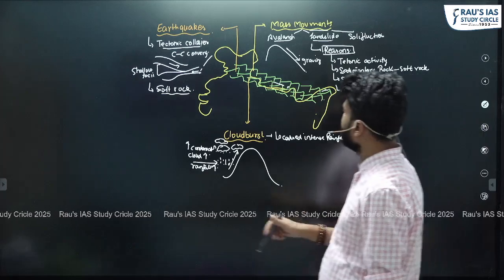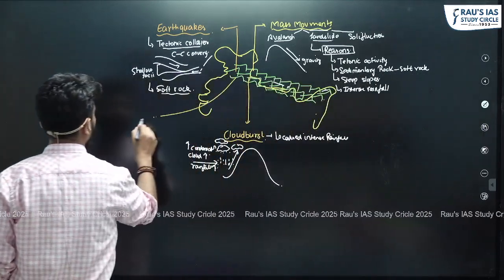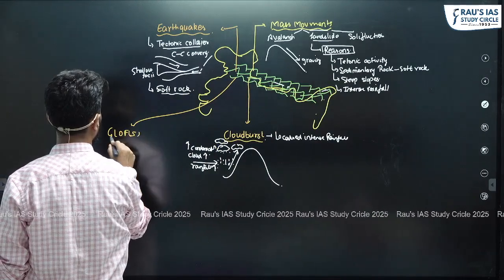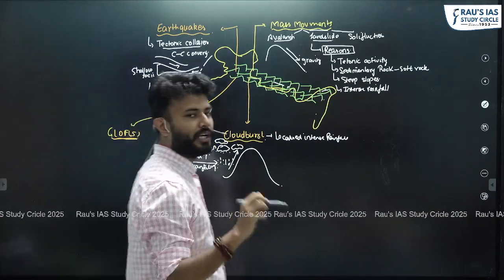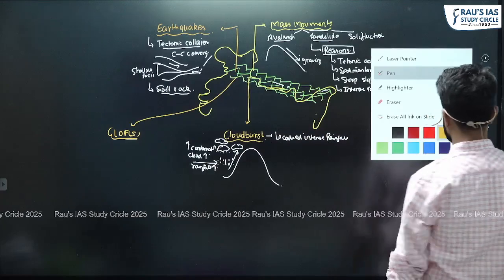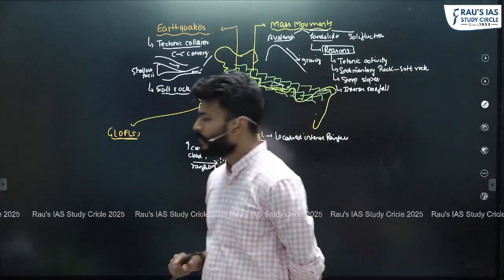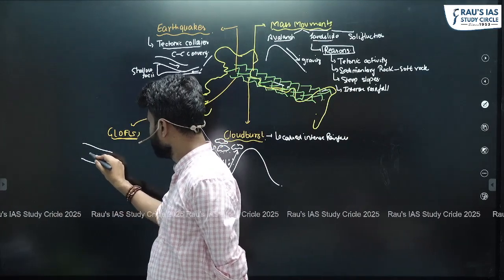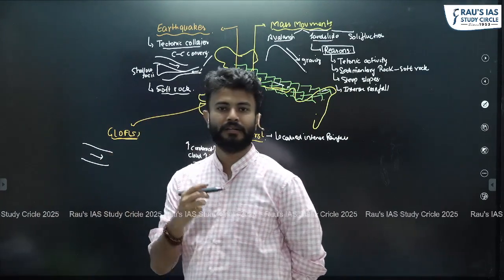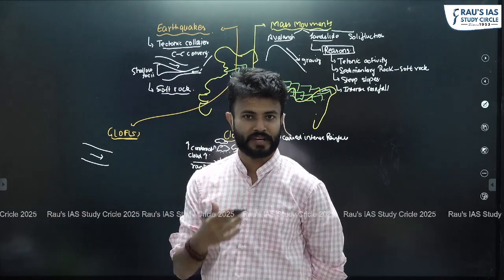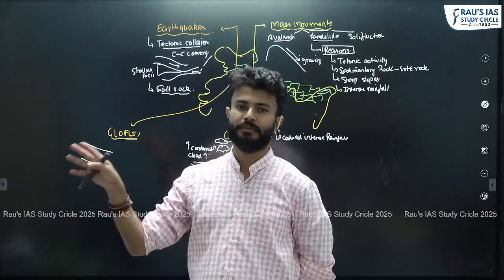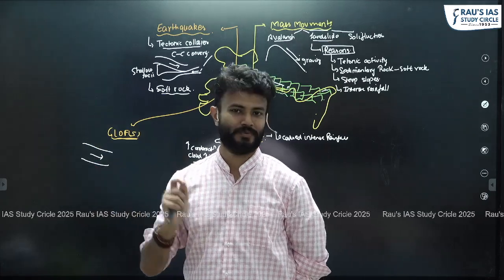Think about any other disaster. So we can talk about the glacial lake outburst floods, GLOFs, right? So what are GLOFs? These are glacial lake outburst floods. What do we understand by this? So when the glaciers move, they bring some sediments with them. For example, when the river moves, we know that they bring a lot of sediments which are then deposited and are known as the alluvial deposits.